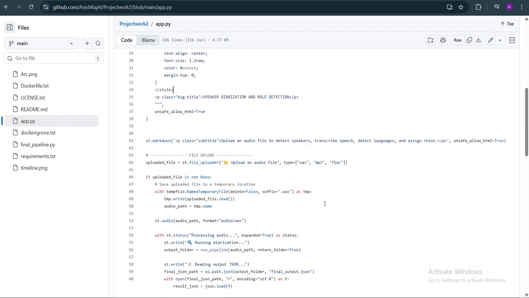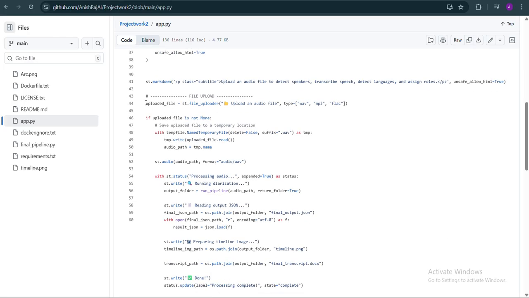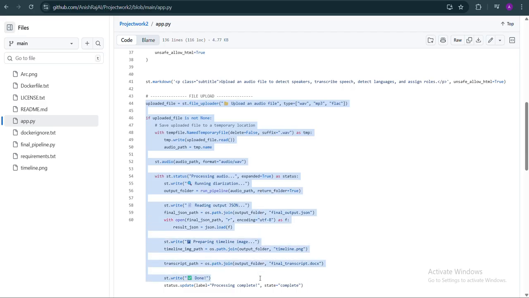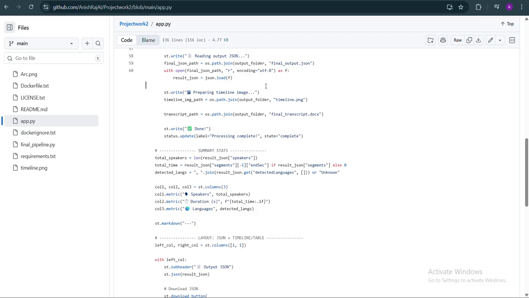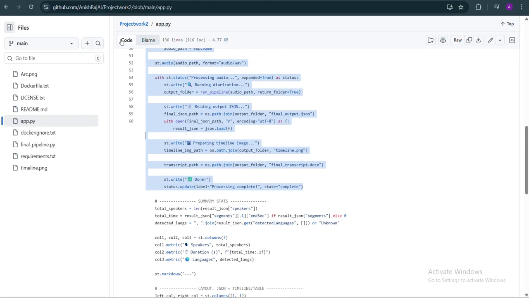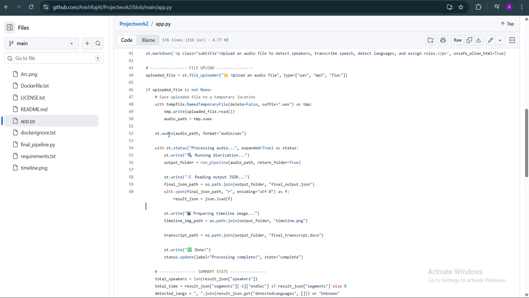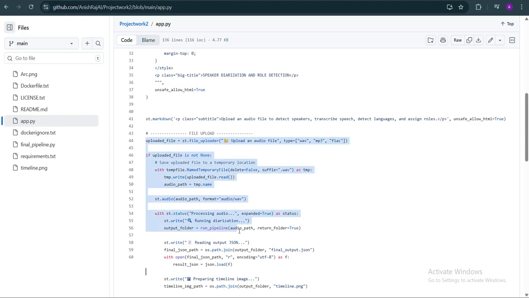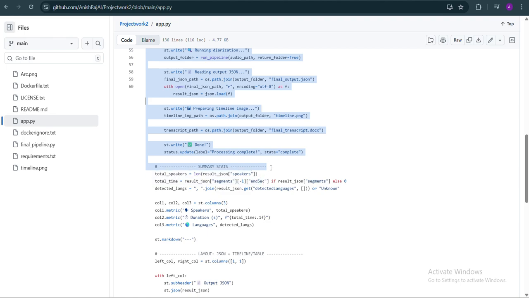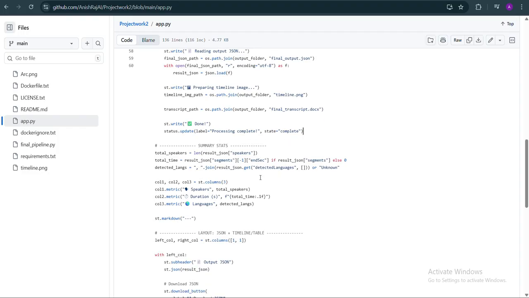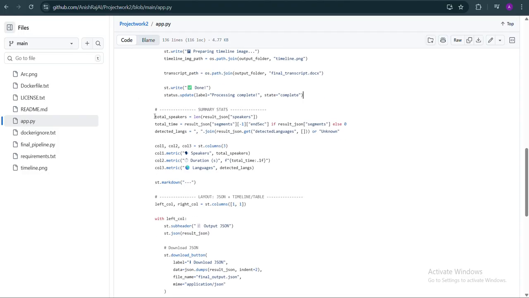And this segment of code is entirely for uploaded files. Yeah, it will be in the form of JSON format. During the timeline, this, wait a minute, I will show you from this part. This part is fully for the status of the uploaded audio. And here is the summary status: how many speakers, the total time, the detected languages, and everything.